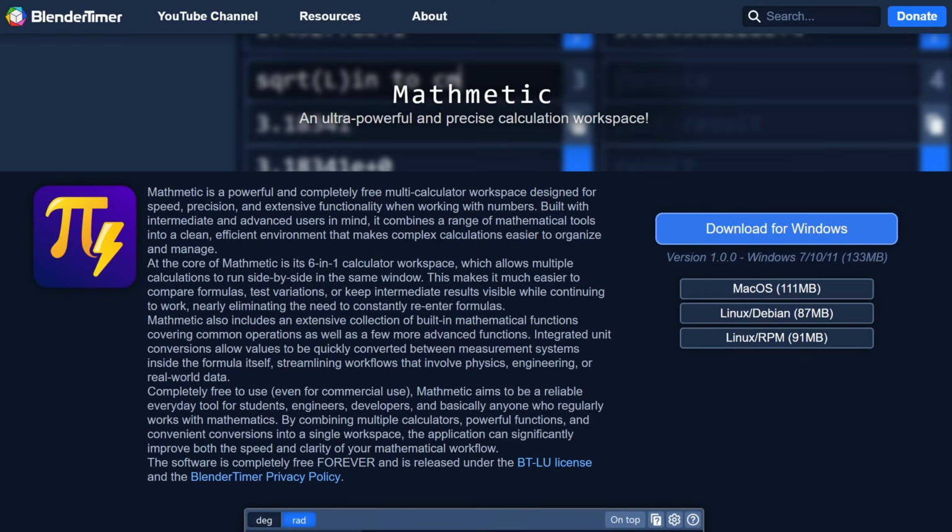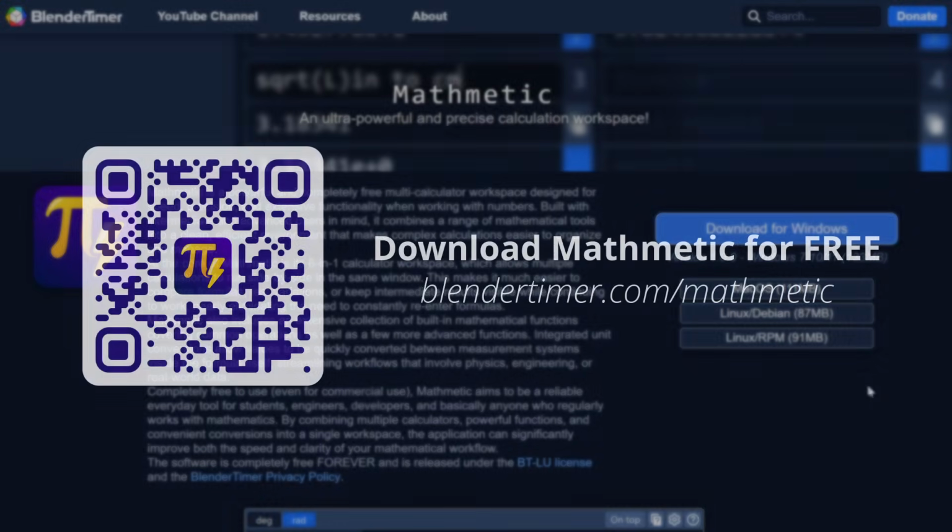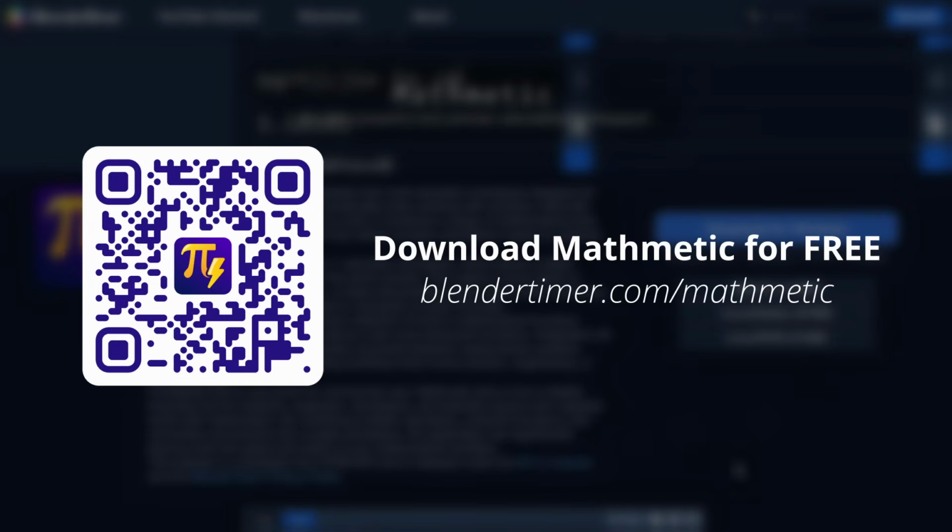Anyway, you can download Mathematic for Windows, macOS, and Linux, although I have currently only confirmed that it works on Windows and Debian-based Linux distributions.